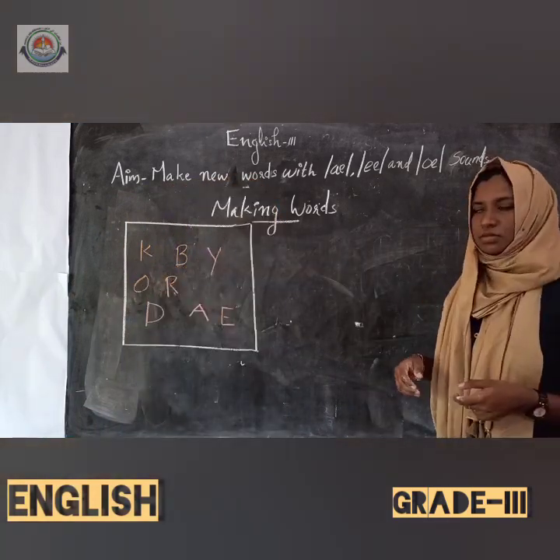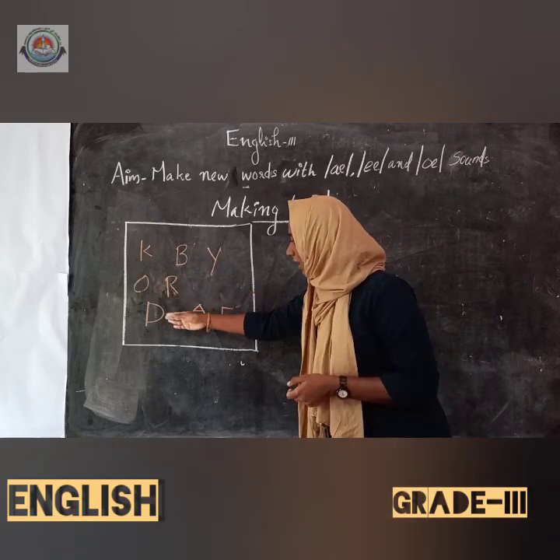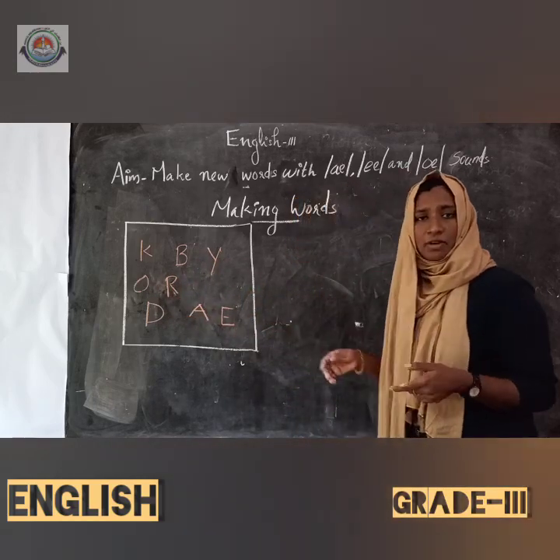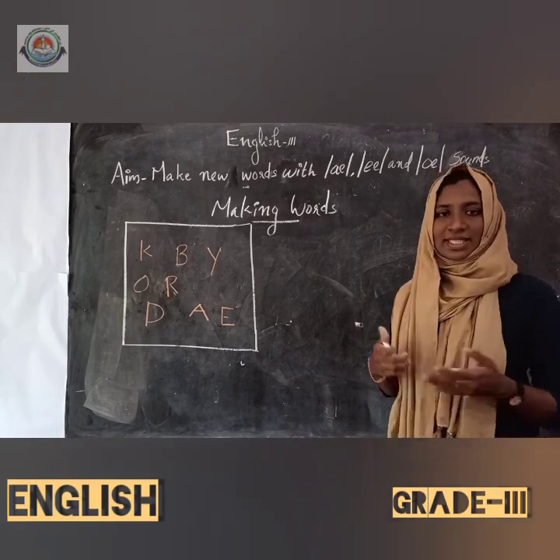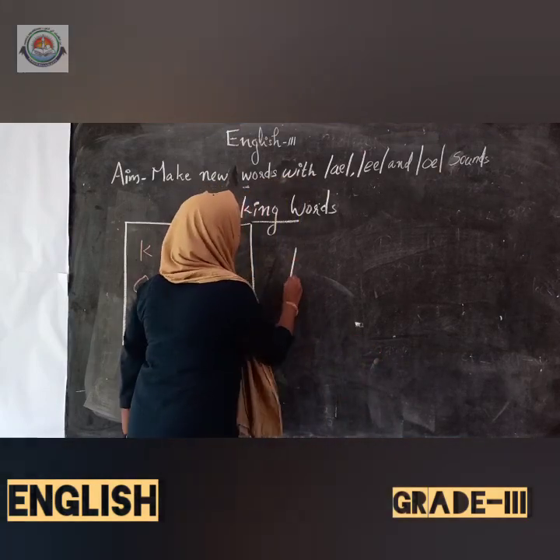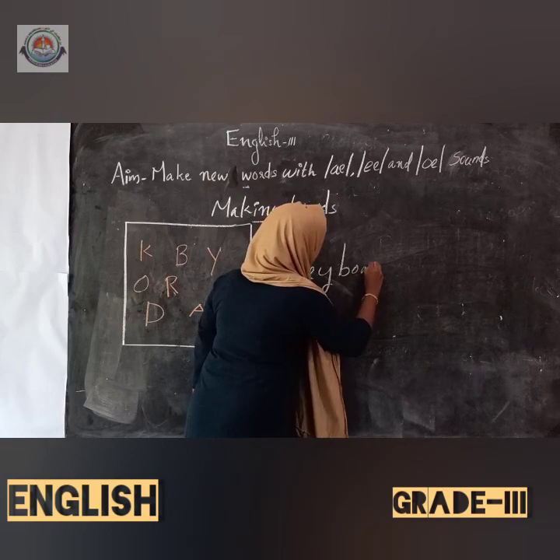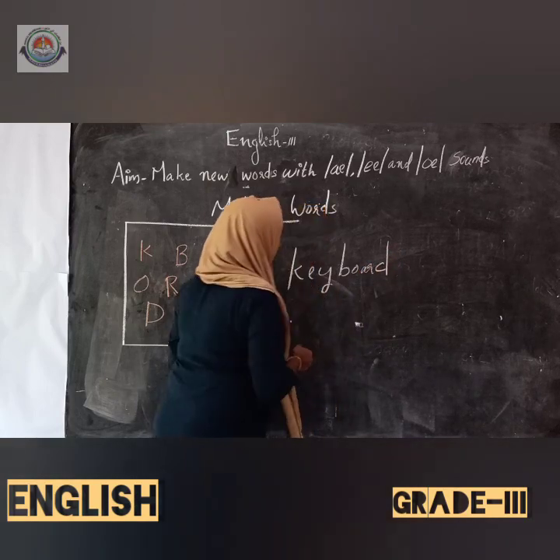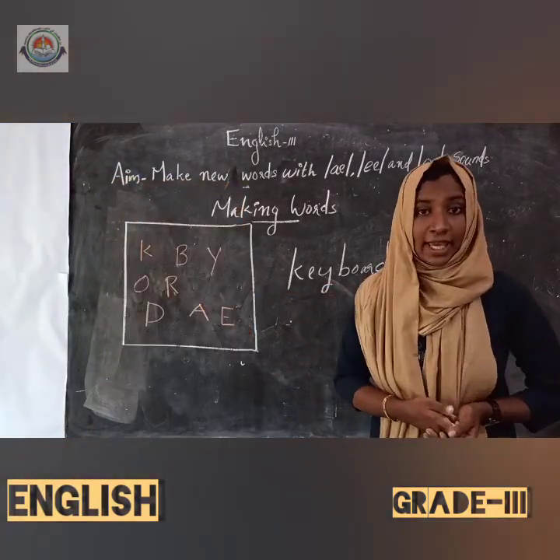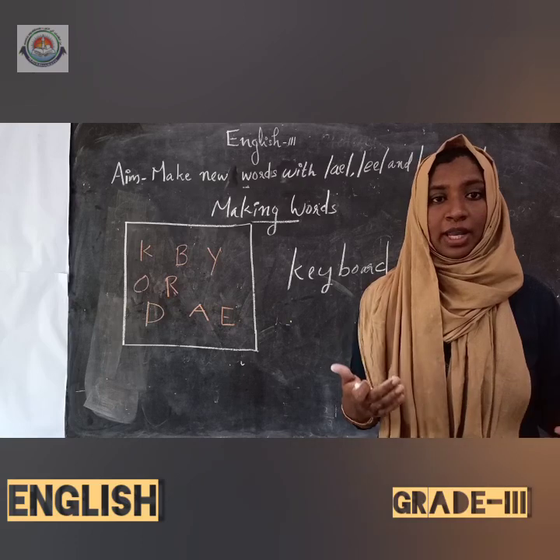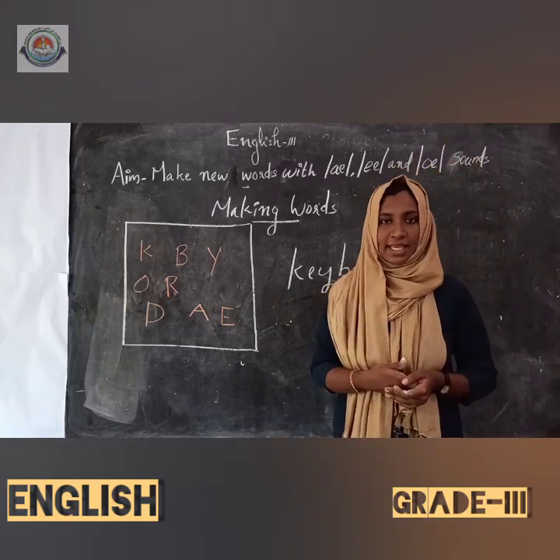Okay. Here we have 8 letters: K, B, Y, O, R, D, A, E. Can you say a word by using these letters? Can you say, children? Yes, very good. Which is that word? Yes, it is keyboard. Okay, which is that word? It is keyboard. Okay. Then shall we play a game? Are you ready? Okay, and what is our game? Can you say? Yes, our game is the letter changing game. Okay.